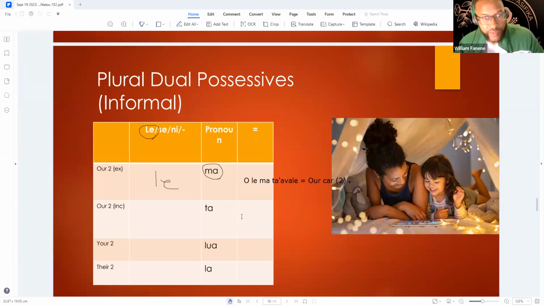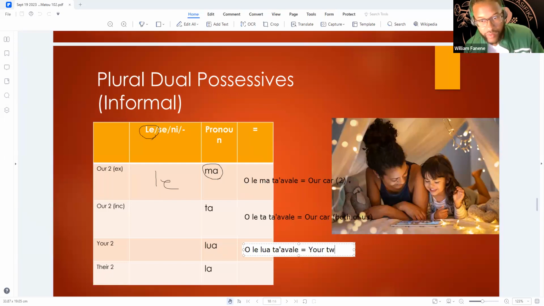And I'll just go ahead and type these down here. If we were to say o le ta ta'vale, same thing, this is going to be our car, belonging to both of us, inclusive. And then lua, your two cars, so o le lua ta'vale, your car that belongs to y'all two. And then the last one would be their car that belongs to them two.